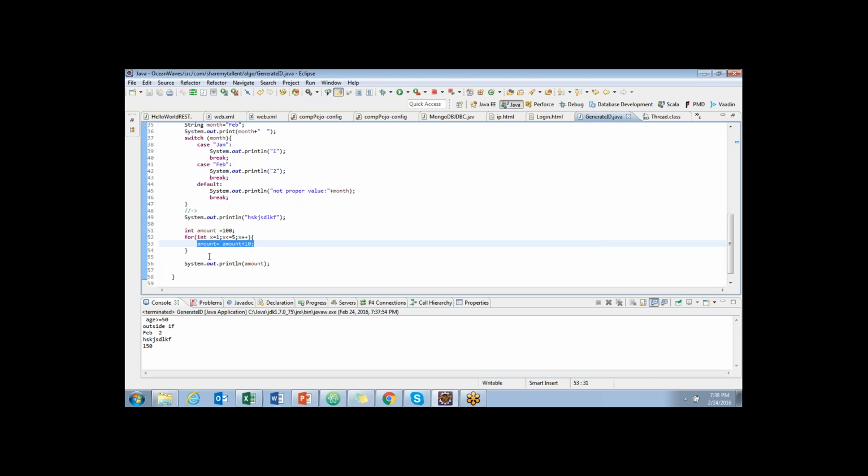Okay. Now I will explain the syntax, how we should write it. In the for loop syntax, you will have three different sections separated by two semicolons. See, there are two semicolons here and here. This is one section, this is another section, and this is another section.